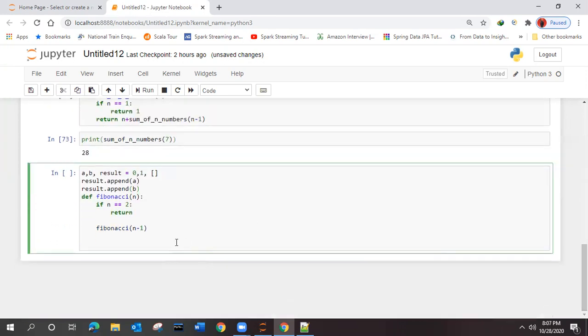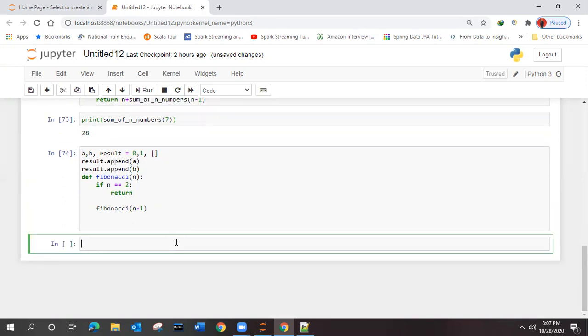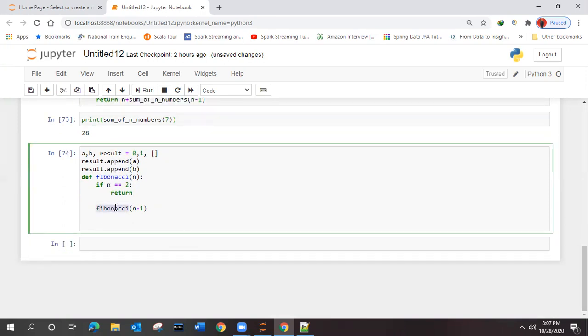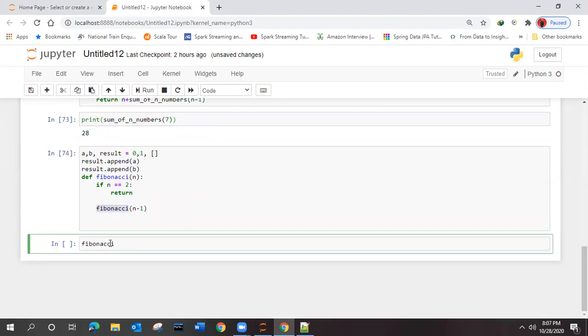Now, suppose this is the function. It's not completed. We'll execute this one and we'll see the error, what error it is giving us. I want the first 5 elements. Got it?